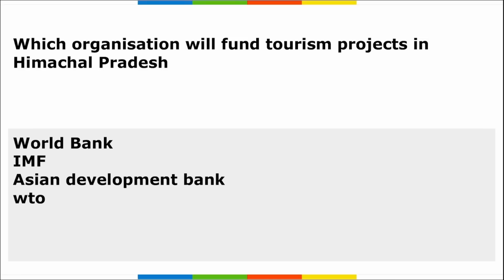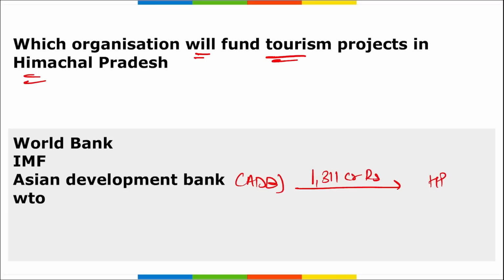Next, which organization will fund tourism projects in Himachal Pradesh? Important. Remember, it will be your Asian Development Bank that will be funding various tourism projects in Himachal Pradesh. The amount or the fund that will be provided by Asian Development Bank to Himachal Pradesh will be around 1311 crore rupees. All right, and this will be for the infrastructure development investment program in Himachal Pradesh. Basically, this fund will be utilized to strengthen the tourism infrastructure in Himachal Pradesh.